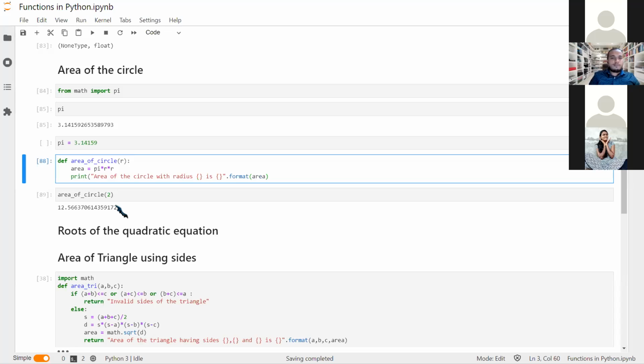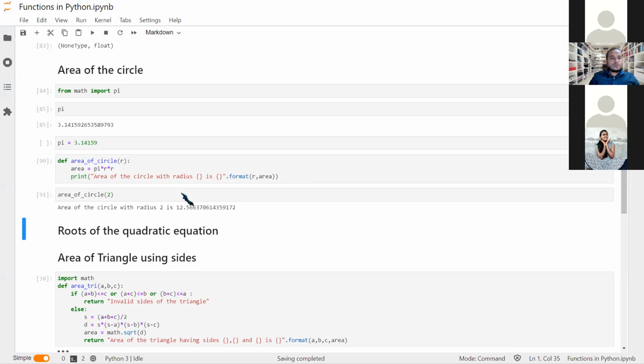In the format we will mention sequentially how to fill in the curly brackets. What we need to fill in first is radius r, and then it is area. Now this is what we get. So we have replaced r here and area here.